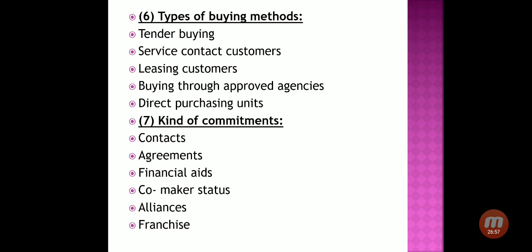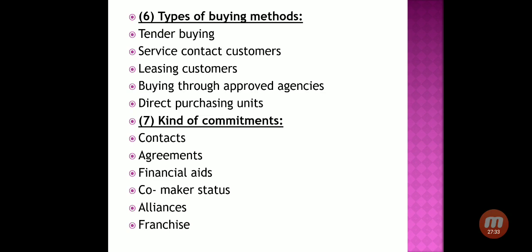When Suzuki wanted to enter the Indian automobile industry, they shook hands with Maruti, an Indian automobile company, and today they are producing cars jointly and have co-maker status. So whenever you purchase a car from this company, you will find the logo Maruti Suzuki. Maruti is a separate company and Suzuki is a separate company. They have entered into a joint venture and they are co-makers, meaning they make the cars with joint efforts.